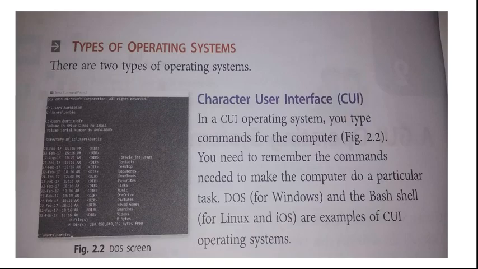Now in this slide we will see what is an operating system, and the types of operating system. There are two types of operating system. The first is the character user interface, that is CUI. In a CUI operating system, you type commands for the computer. You need to remember the command needed to make the computer do a particular task. DOS for Windows and the Bash shell for Linux and iOS are examples of CUI operating systems.